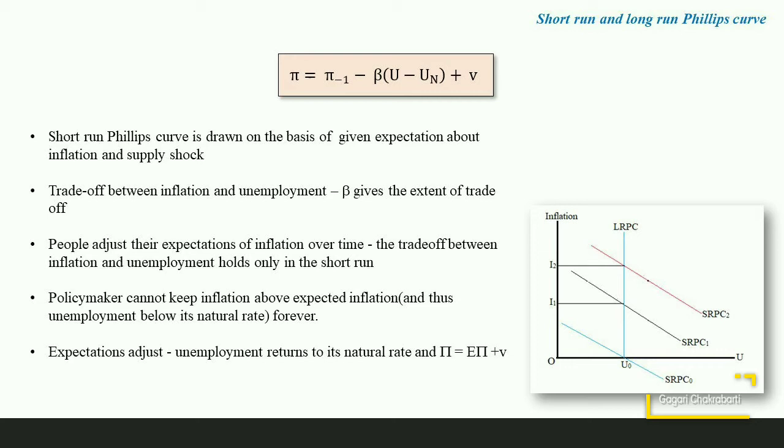The policymakers, as we are discussing continuously, cannot keep the inflation above the expected inflation and thus unemployment below its natural rate for a long period of time. As the expectations adjust, the unemployment returns to its natural rate. U becomes equal to UN, and then pi will be equal to expected pi plus v. So that will be giving us the long run Phillips curve, which is vertical. No trade-off exists between inflation and unemployment.